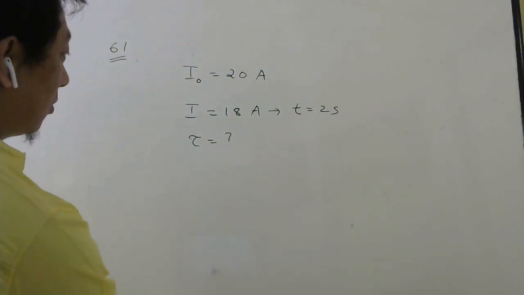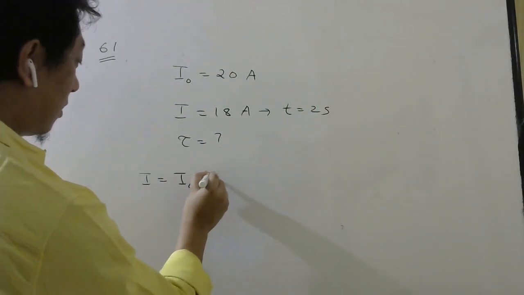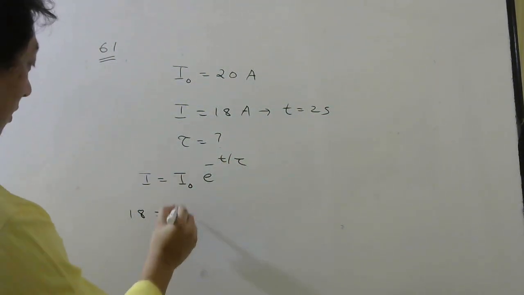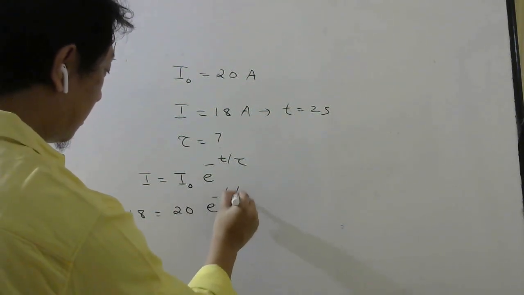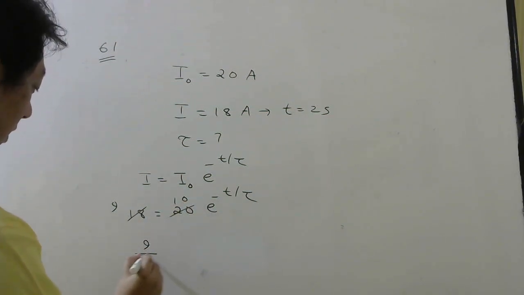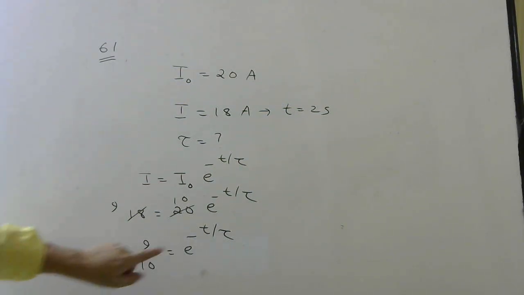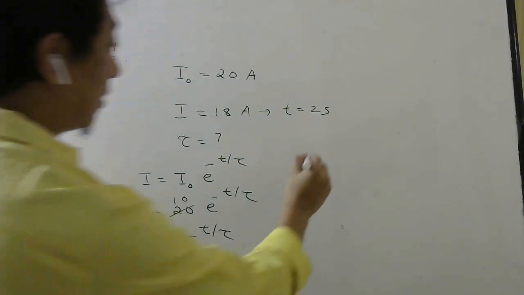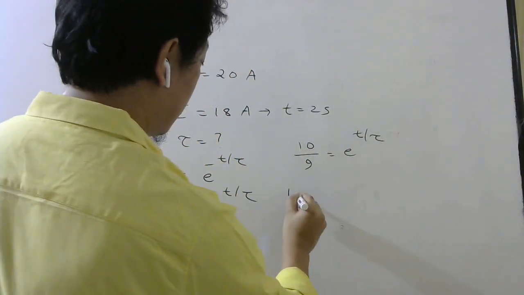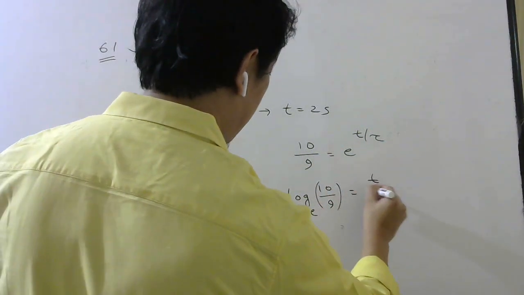Decay, right? So for decay, what is the formula? For decay, the formula is I equals I naught e power minus t by tau. So I is 18, initial current is 20, e power minus t by tau. So 2 9s are 18, 2 10s are 20. So 9 by 10 equals e power minus t by tau. So if I make this power plus, 10 should go up. So 10 by 9 will be equal to e power t by tau. So log 10 by 9 base e will be t by tau.